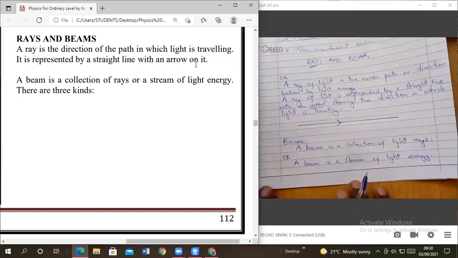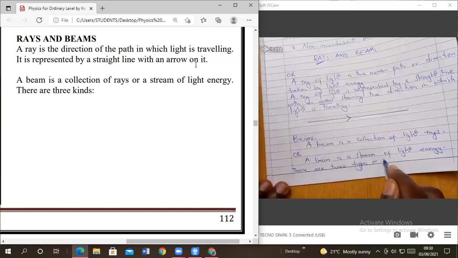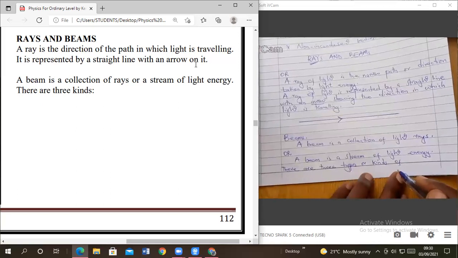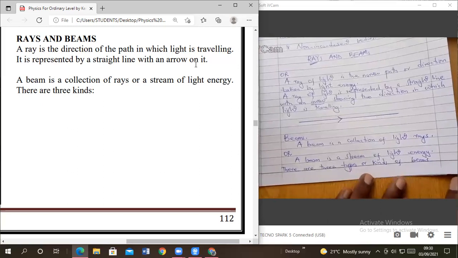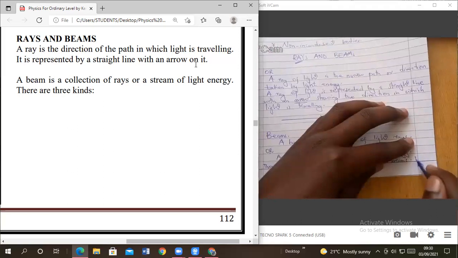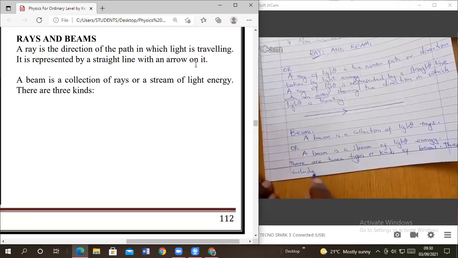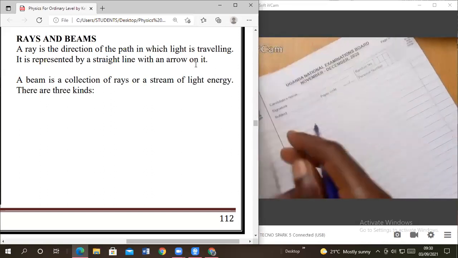In another line, there are three types or kinds of beams. Full stop. These include: what do we have?